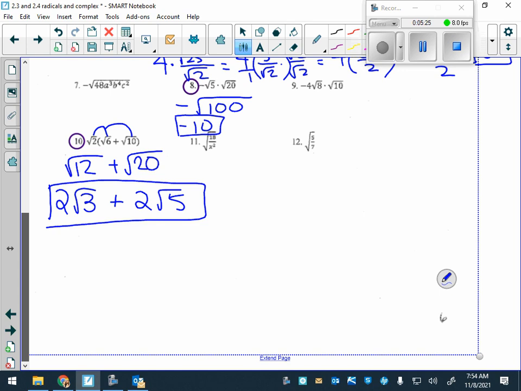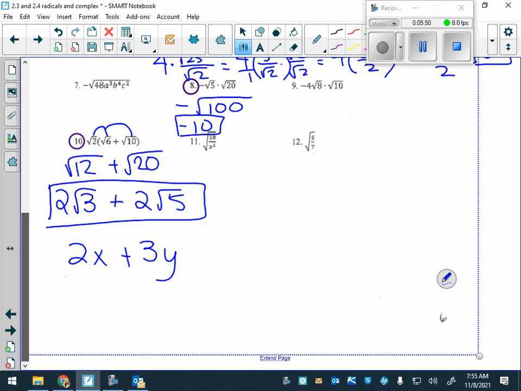You cannot combine those, okay? Because they are different radicals. They are not like terms. So you have 2 root 3 plus 2 root 5. If I had 2 root 3 for this one as well, it would be 4 root 3. Just like if you were to have, can I combine those?